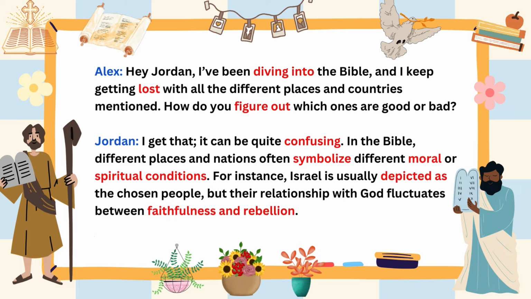In the Bible, different places and nations often symbolize different moral or spiritual conditions. For instance, Israel is usually depicted as the chosen people, but their relationship with God fluctuates between faithfulness and rebellion.